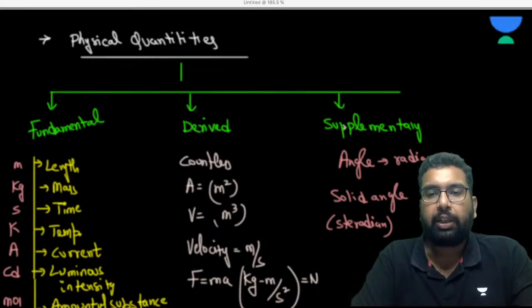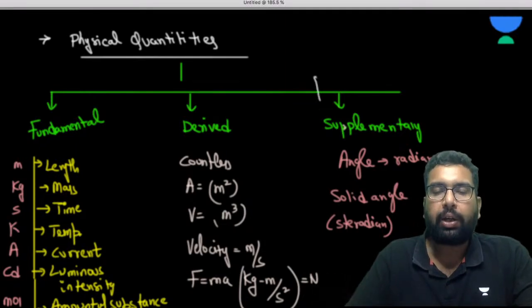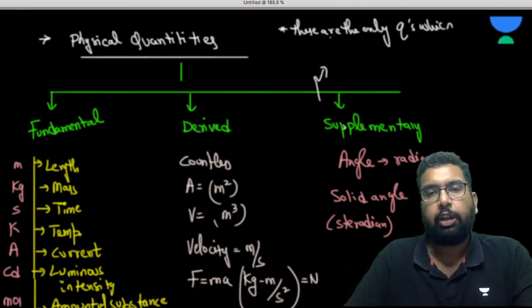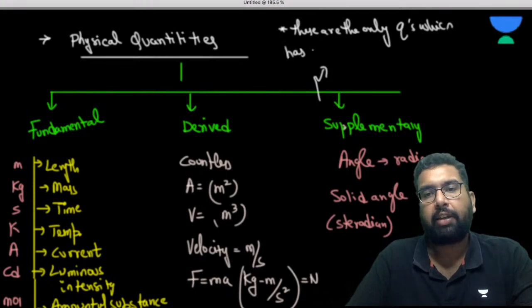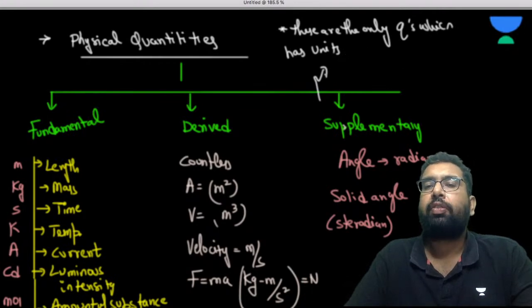Okay, so see, one very special thing about the supplementary quantities is that these are the only quantities which have units but no dimension.